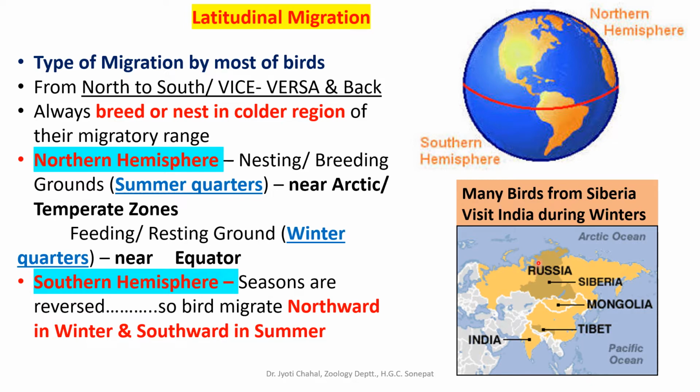So in case of southern hemisphere, seasons are reversed. So birds will migrate northward in winter. That means they will migrate to north during winter months from southern pole. So here is southern pole. From here, they will migrate to north towards the equator, and south in the summer. So when summer starts commencing, they will migrate back to the southern pole. So this is about latitudinal migration, how birds do latitudinal migration. Now we'll discuss some examples of the birds which show latitudinal migration.